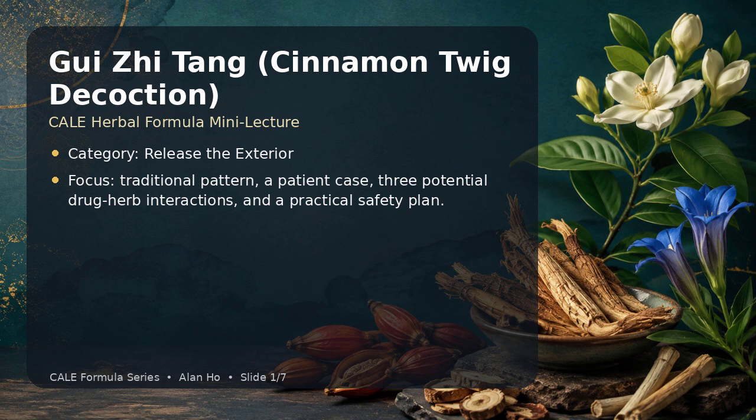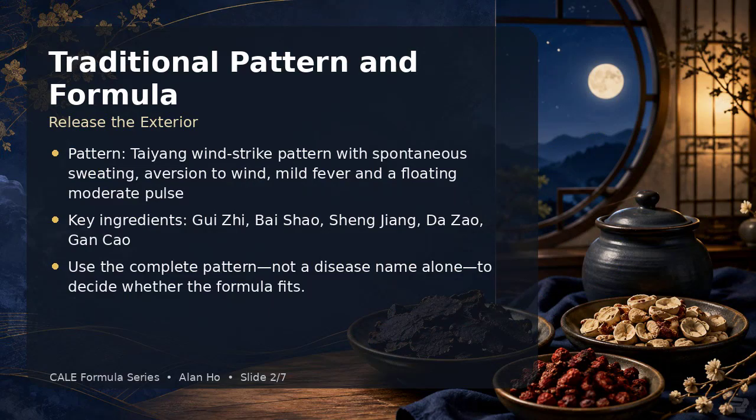The purpose is educational. Herbal formulas are selected by pattern, but medication safety still requires attention to pharmacology, dose, duration, and the individual patient. Traditionally, Gui Zhi Tang is classified under release the exterior. A representative pattern is Taiyang wind strike pattern with spontaneous sweating, aversion to wind, mild fever, and a floating moderate pulse. Important ingredients include Gui Zhi, Bai Shao, Shen Jiang, Da Zao, Gan Cao.